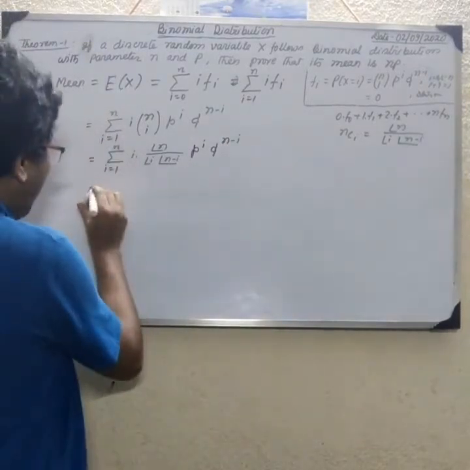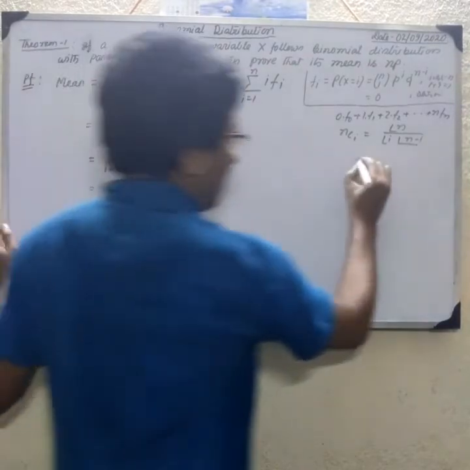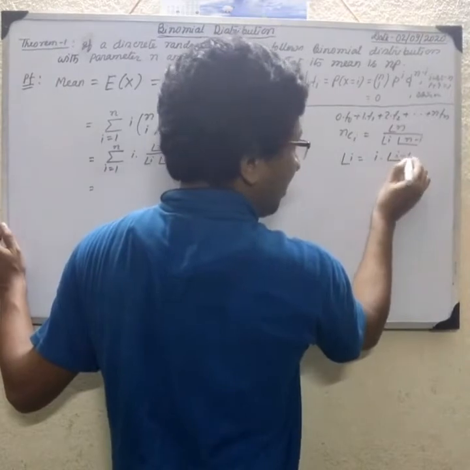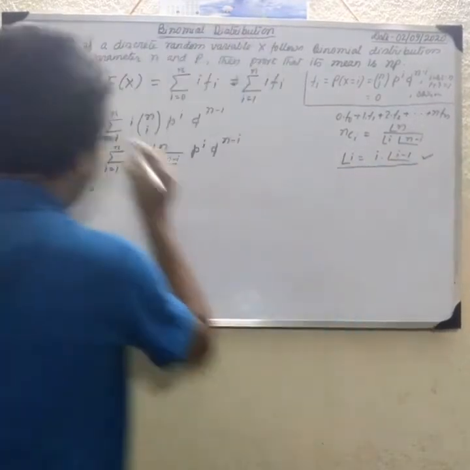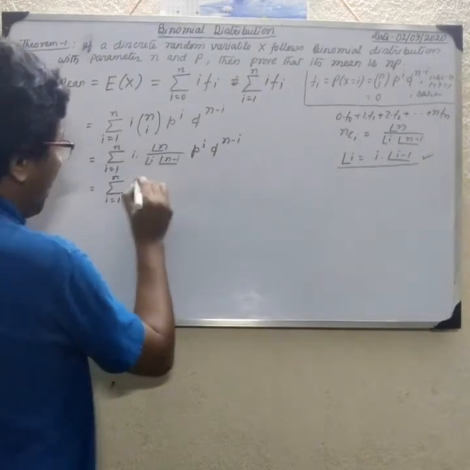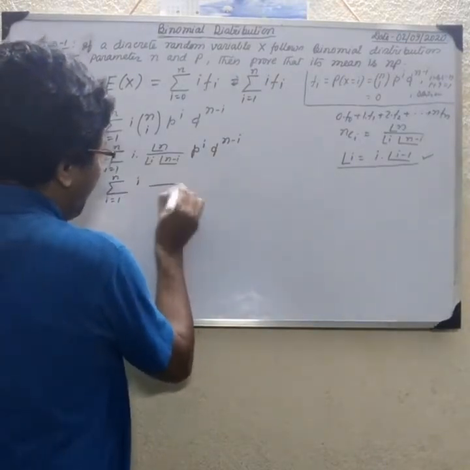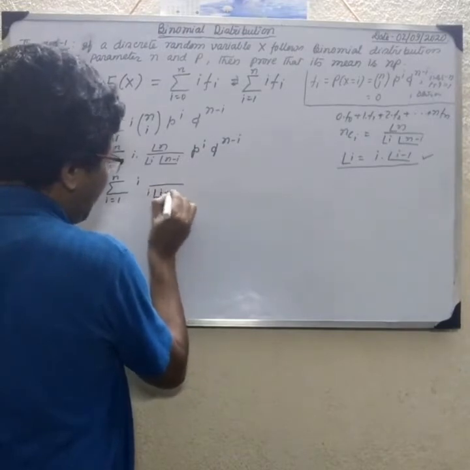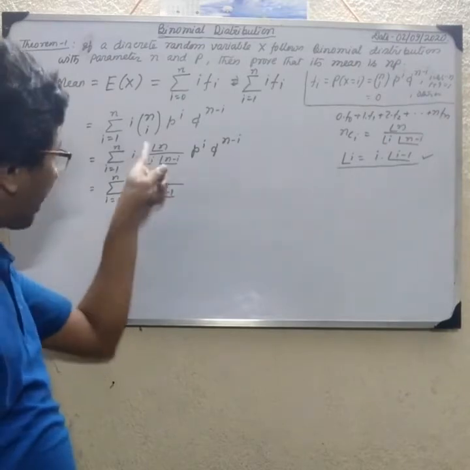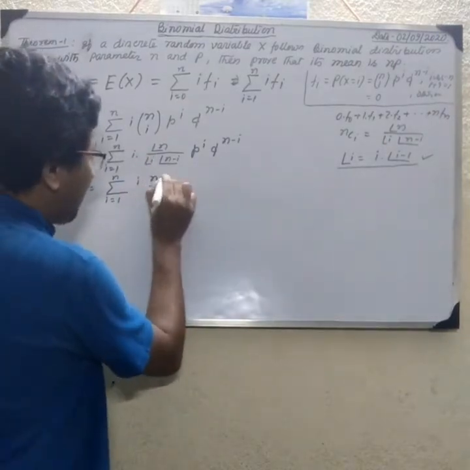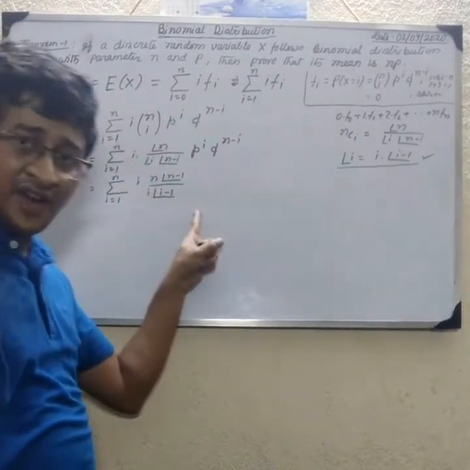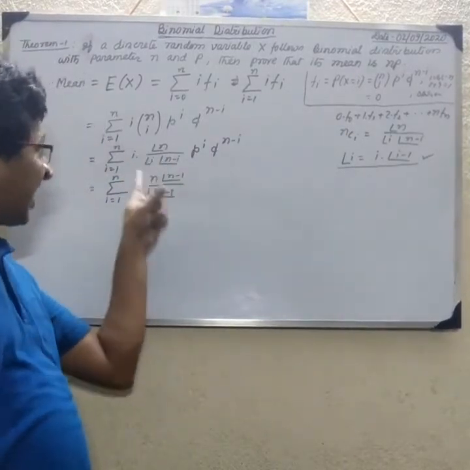Then here i is given, so factorial i we write as i into factorial i minus 1, i equal to 1 to n. Similarly factorial n we write as n into factorial n minus 1, because here it is factorial i minus 1, so we write factorial n minus 1.